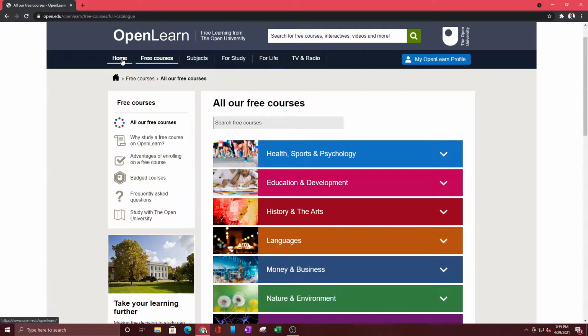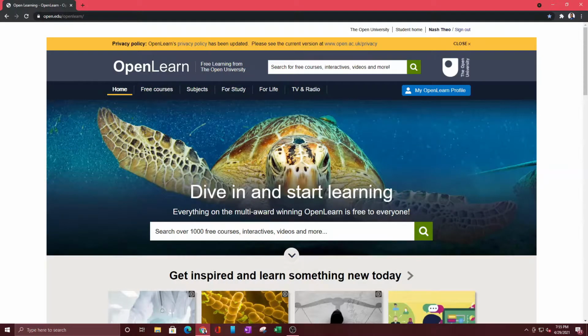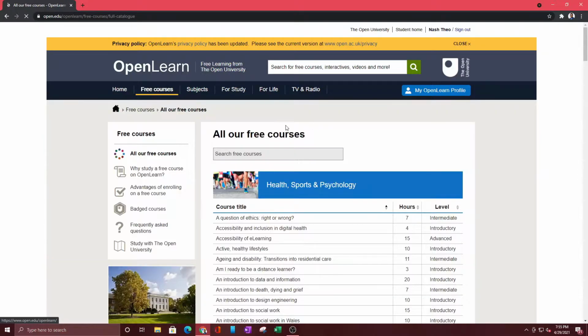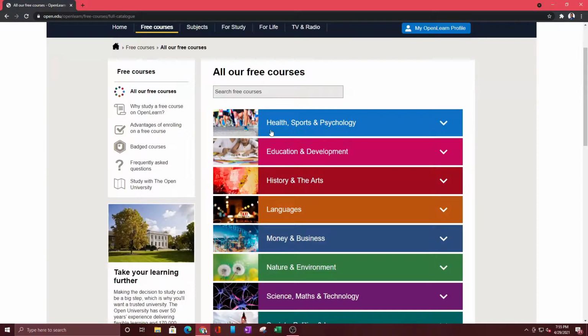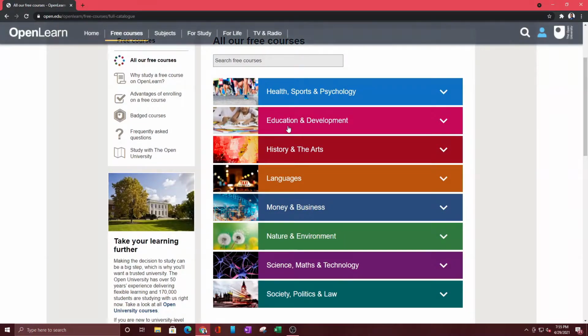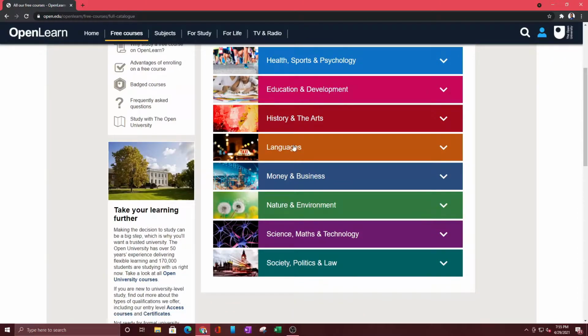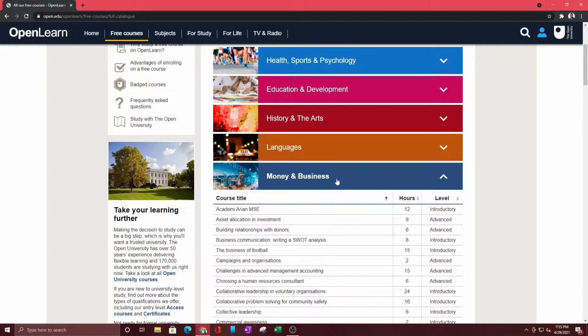So this is what the homepage is going to look like. And you want to go to free courses here, so click on free courses. That's after you log in, of course. So you have the different categories that you can go into. If you're interested in education and development, languages, nature and environment, we're going to be going into money and business here.